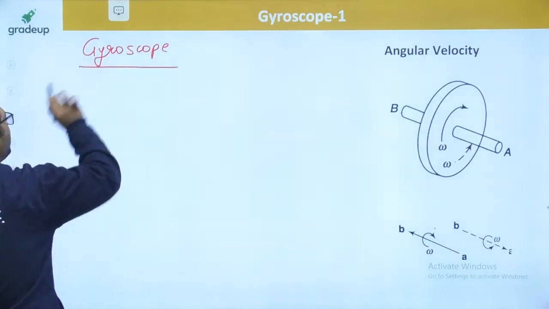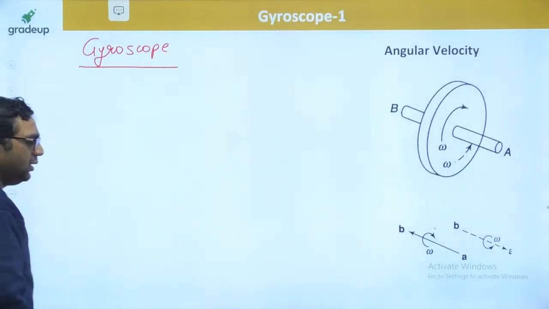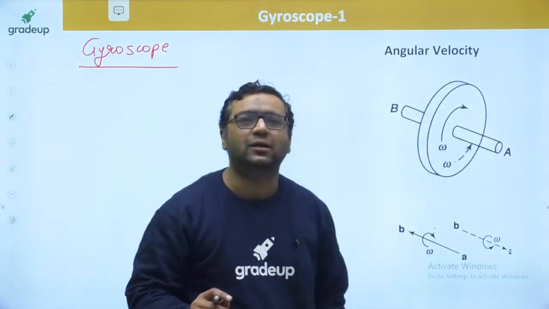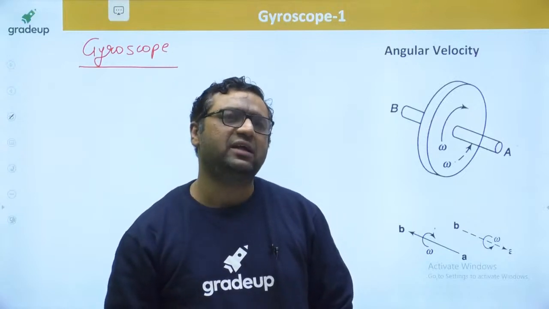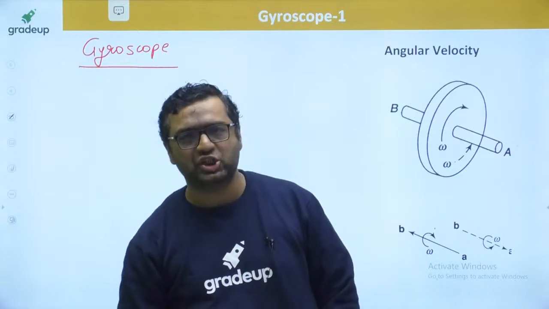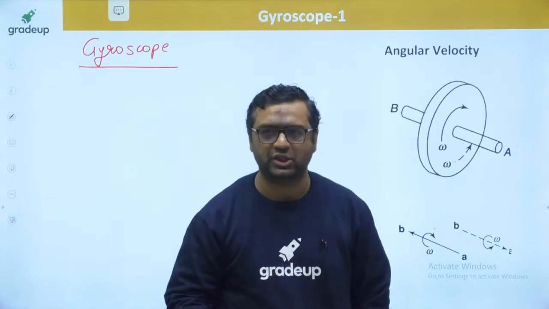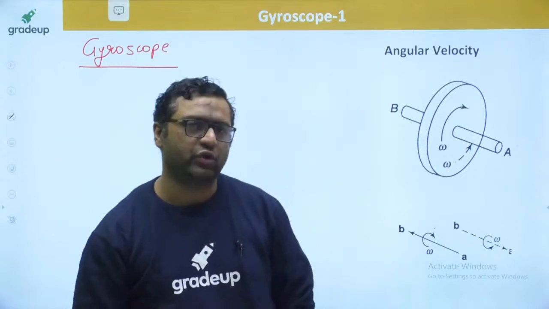When we are talking about the gyroscope, first of all we shall see the angular velocity term. My dear, angular velocity is a vector quantity. To define a vector, we need magnitude, direction, and sense of rotation.